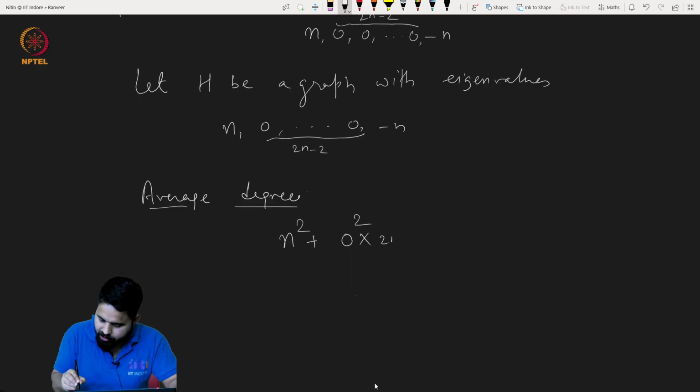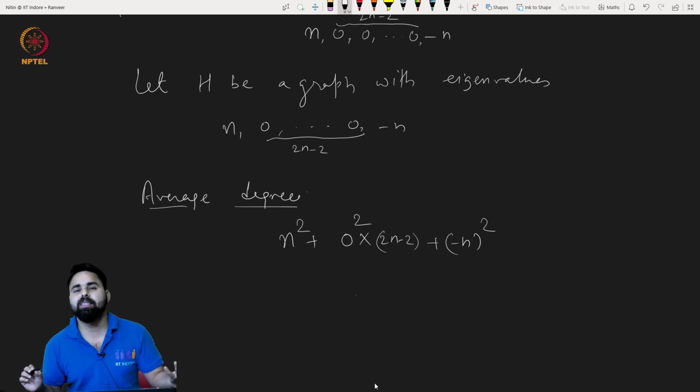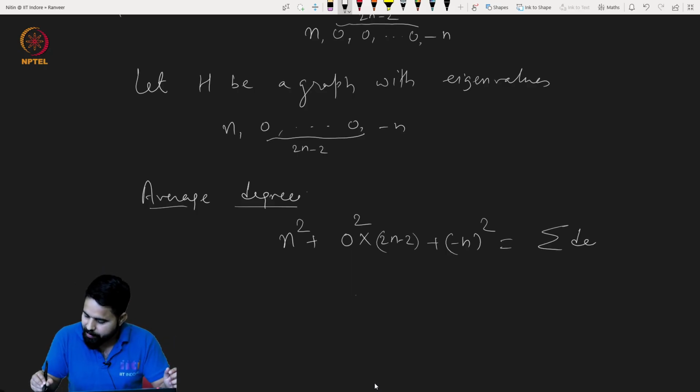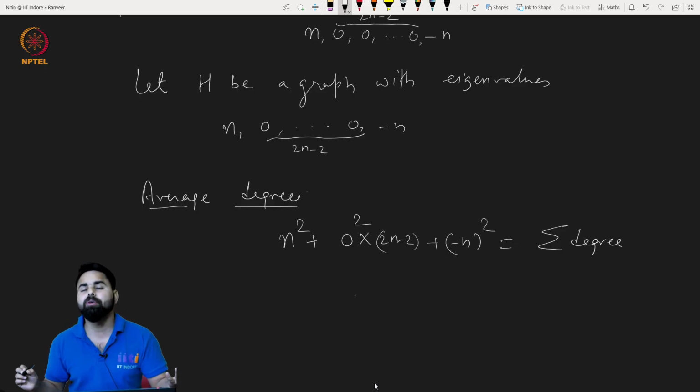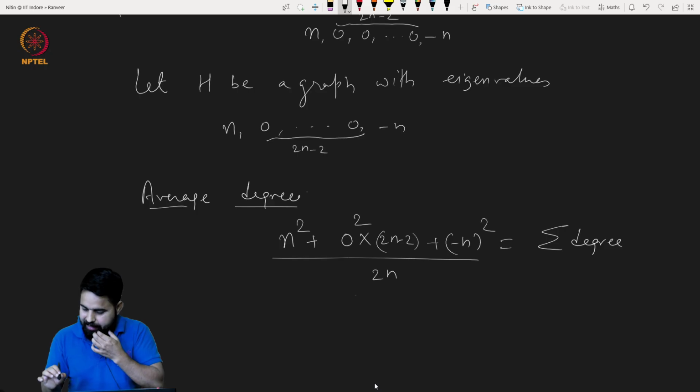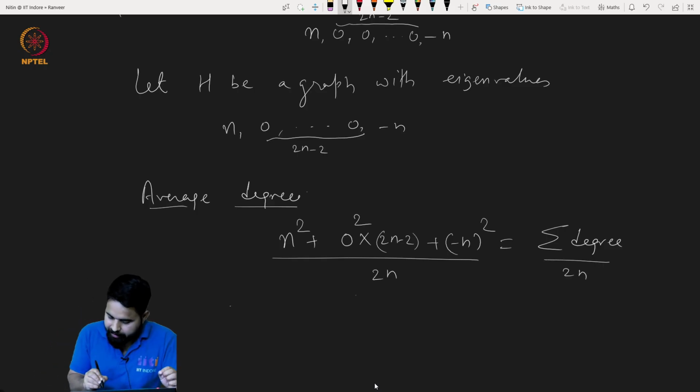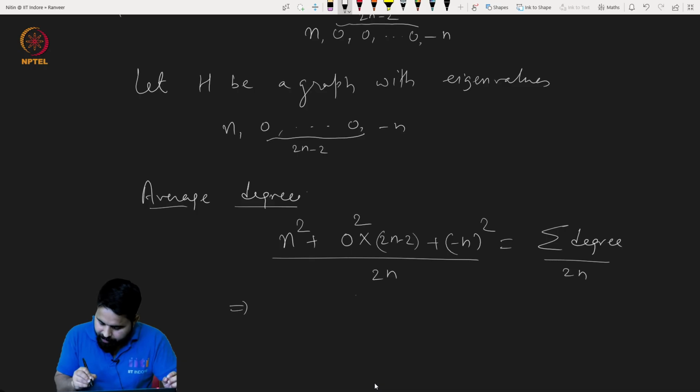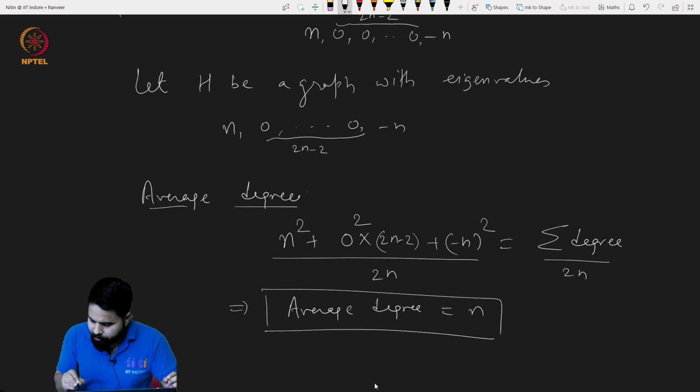Okay, so let me actually multiply this, 2n minus 2, 0 square, plus again this is square. So this will give you what? This is square, so the sum of squares of this is giving you the sum of degrees, right? And then you divide it by the number of vertices. Suppose, sorry, there are 2n vertices here. So this is indeed giving you n. So basically the average degree is equal to n. Very good.